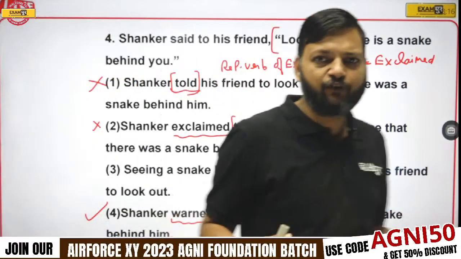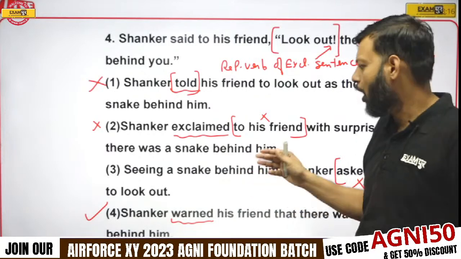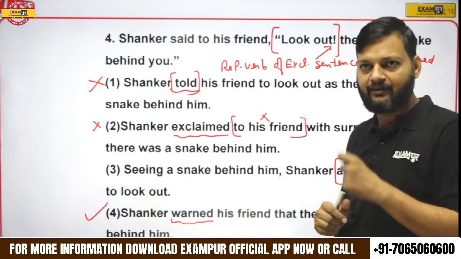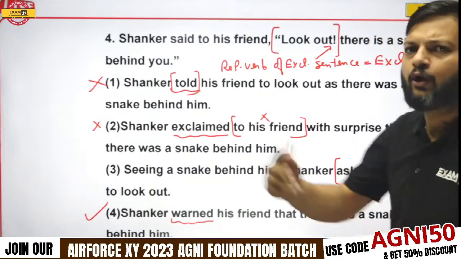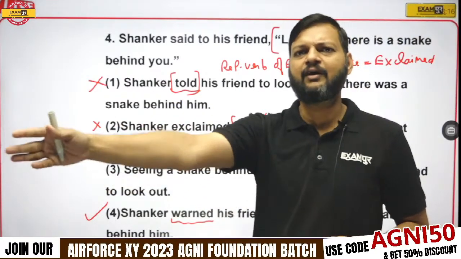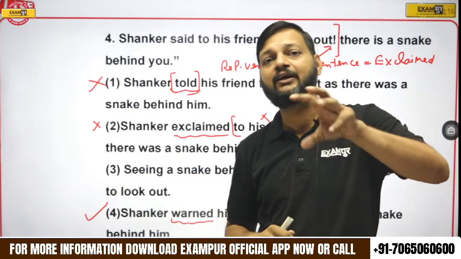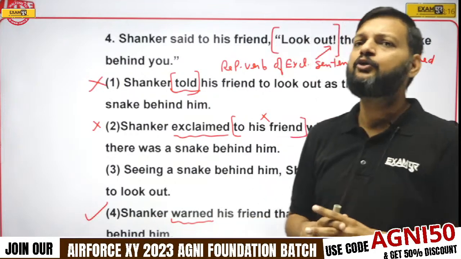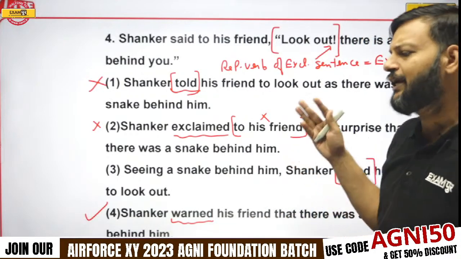So clear your confusion. There was a bit of confusion in this. Option number 4 will be the right answer, because when we say "look out, there is something behind you," it's a kind of warning. Do you still have any confusion, or should I explain it further?